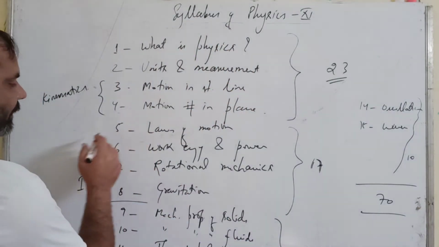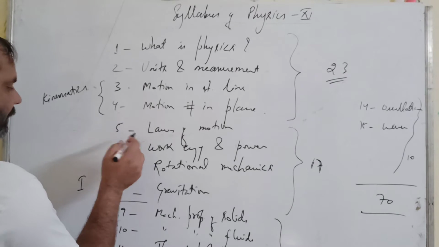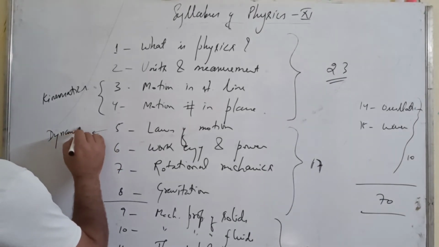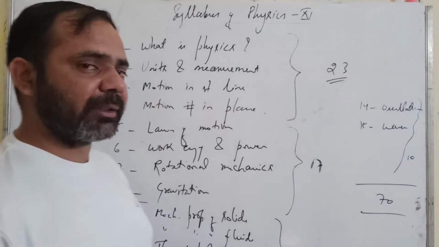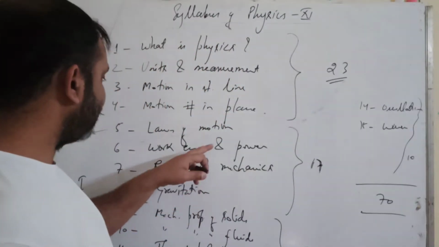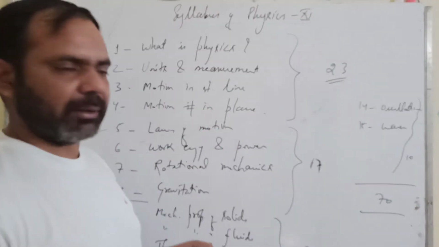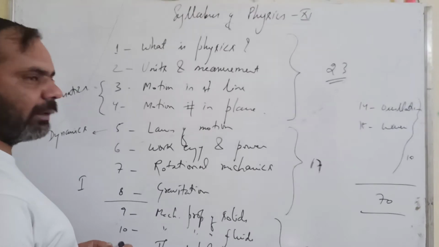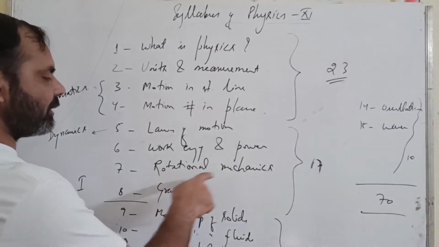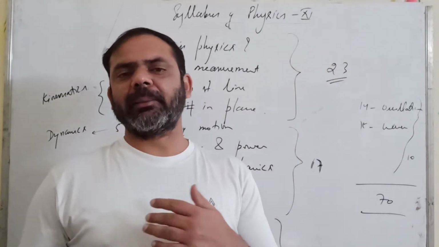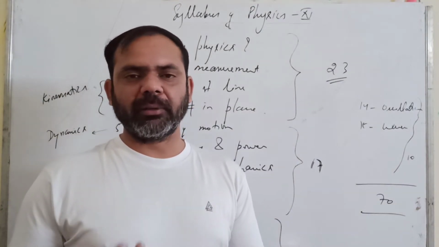Then the fifth is your dynamics. Dynamics means we study the motion as well as its reason also. And the reason of motion is force, so we will study basically about force in this chapter. Then chapter number 6 is work, energy and power, the effects of that force. Then the 7th is rotational mechanics. Here we will particularly discuss the rotational motion of a body.